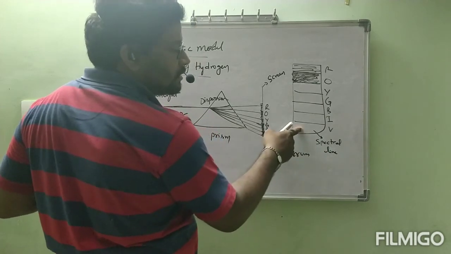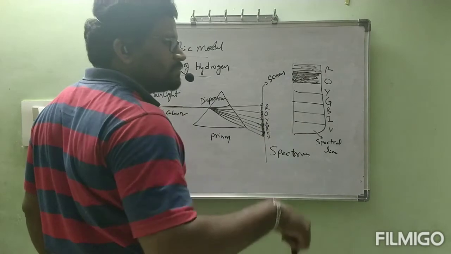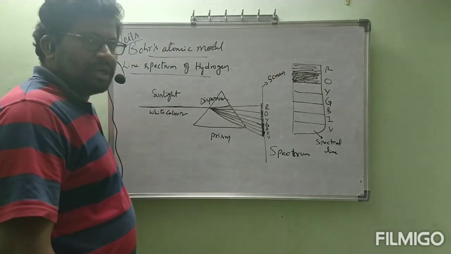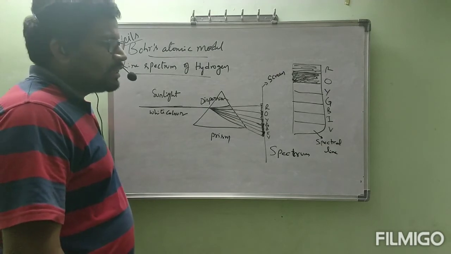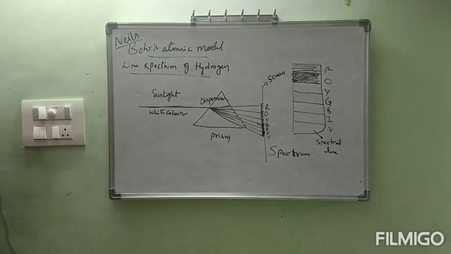This is one spectral line. This is one spectral line. Like that, how many spectral lines are formed? 7 spectral lines. Is there any gap between one spectral line and another spectral line? No chance. That is continuous spectrum. Okay, observe the diagram, all of you.